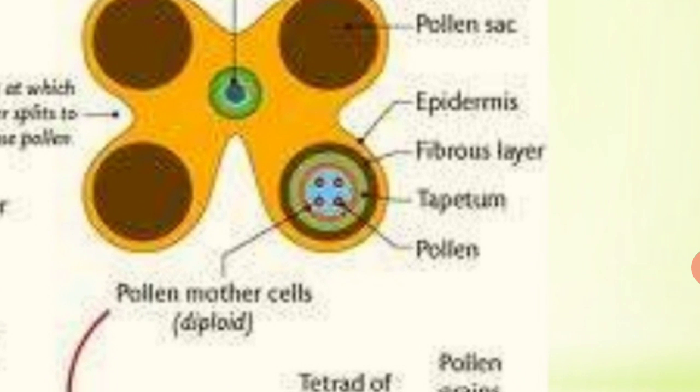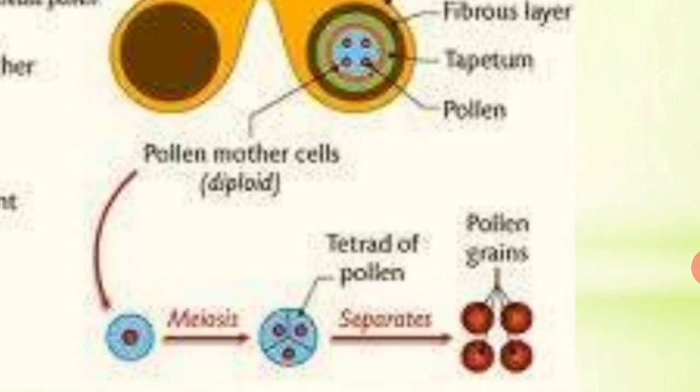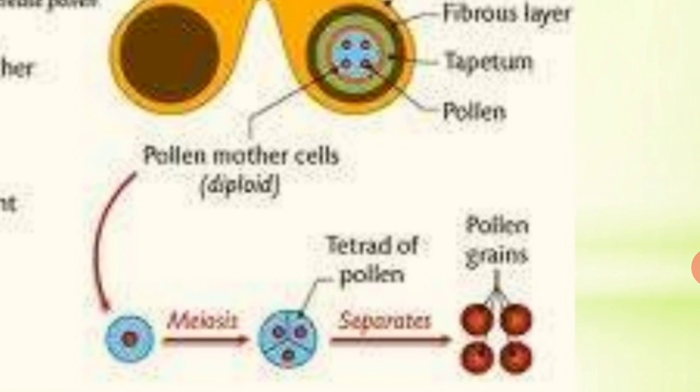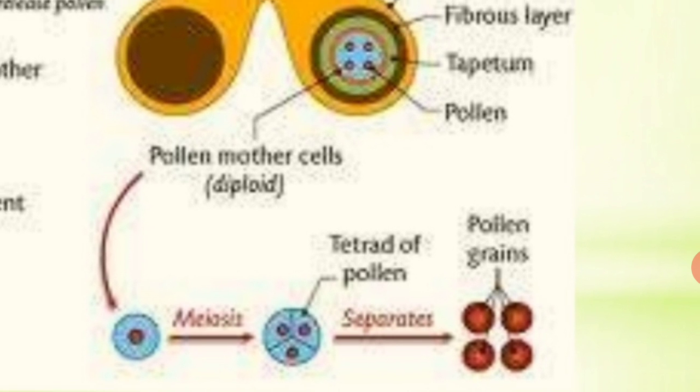If we study this tetragonal structure, the outer layer is known as the epidermis, then the endothecium, the fibrous layer. In the center is the tapetum, and inside you can find the pollen grains, or the pollen mother cell, which is diploid in number. By the process of meiosis, the tetrad of pollen separates and pollen grains develop. This means that from one single pollen mother cell, four pollen grains are developed by meiotic cell division.